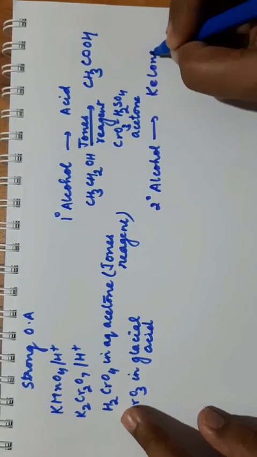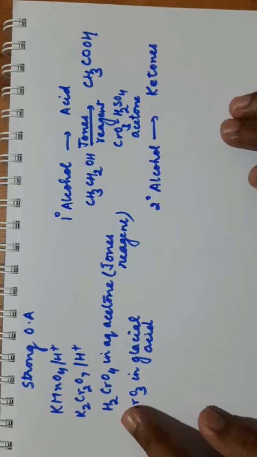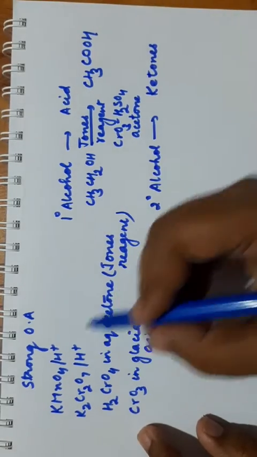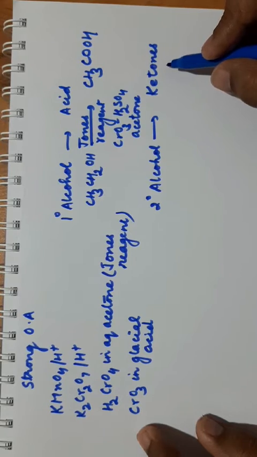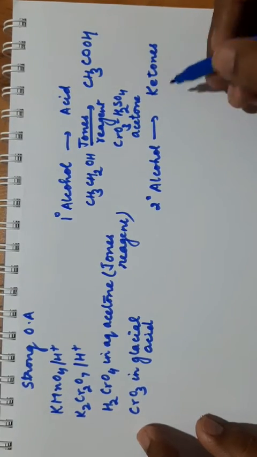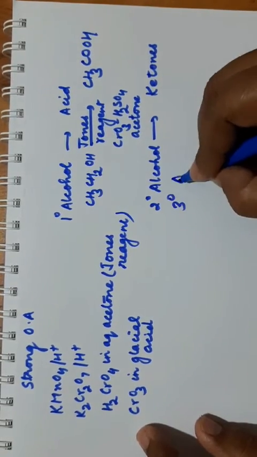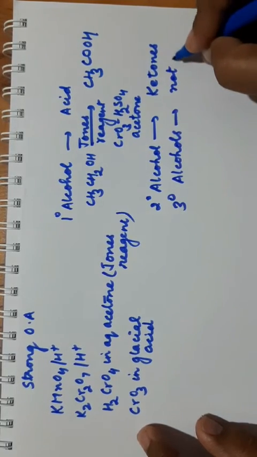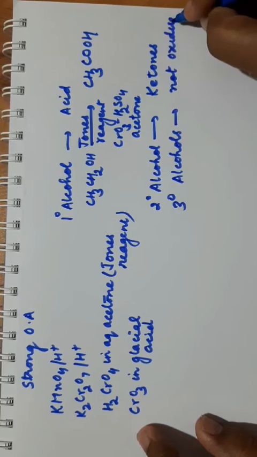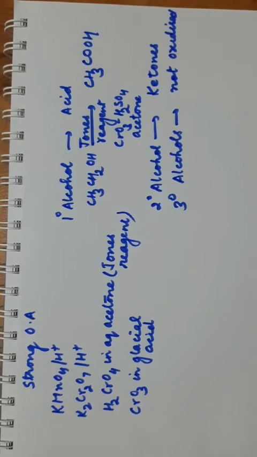Because it is difficult to oxidize ketones further, if you are applying heat also with these, then only the ketones will get cleaved to give a mixture of acids. So 2 degree alcohol will give ketones. 3 degree alcohols are not oxidized by any of these. This is a common thing.